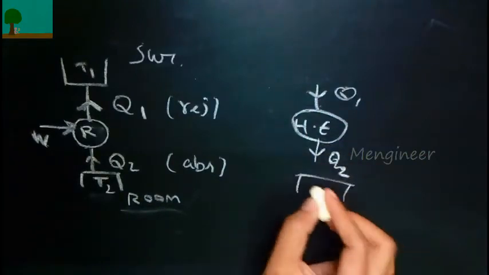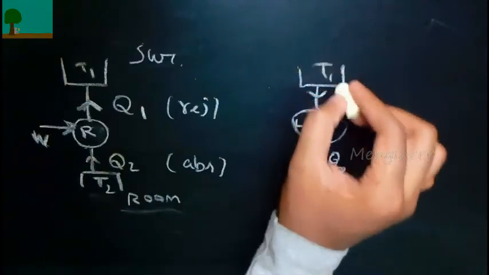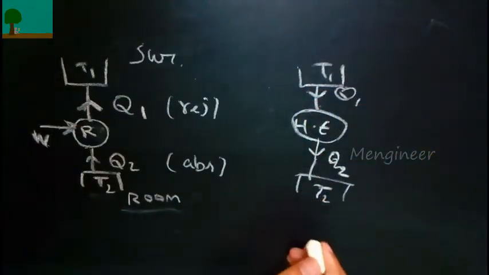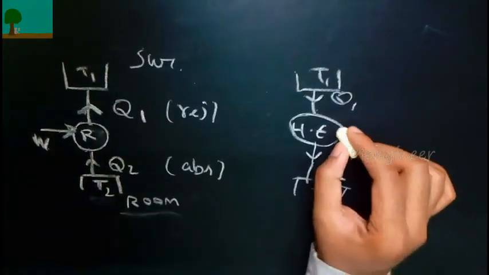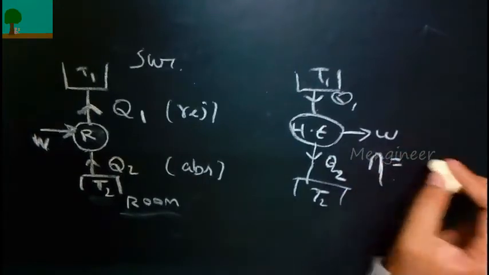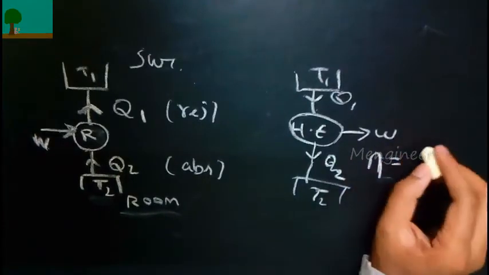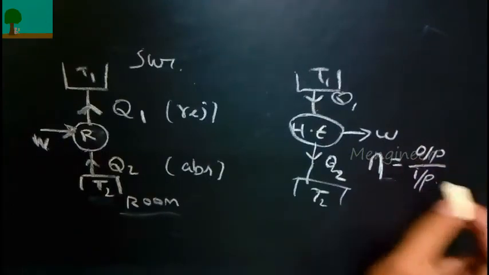Heat engine is different from it. As I said already, a heat engine is a device which converts Q1 amount of heat into work. So efficiency can be found out by output by input.